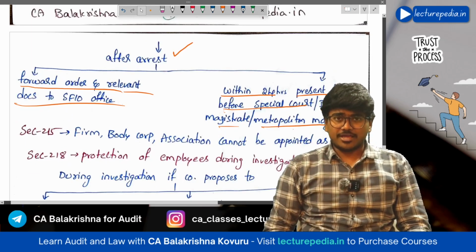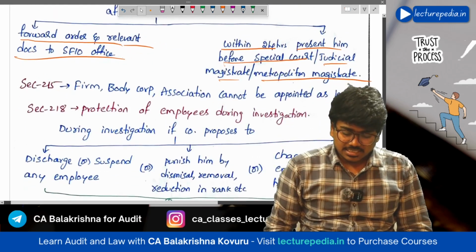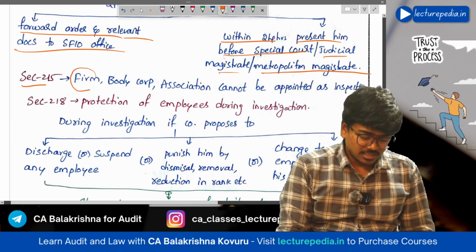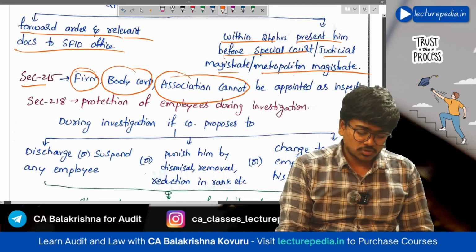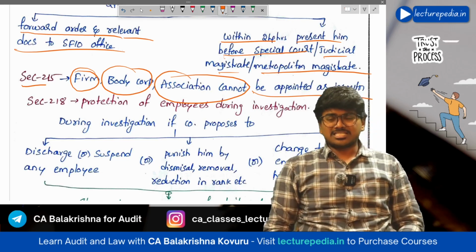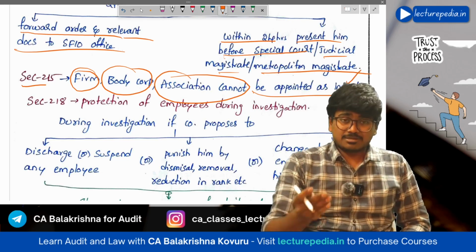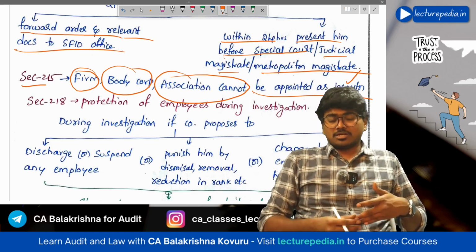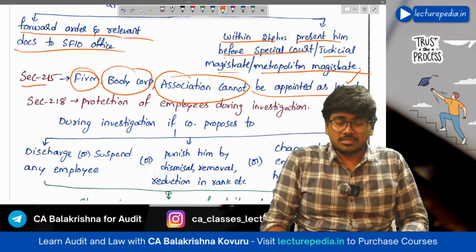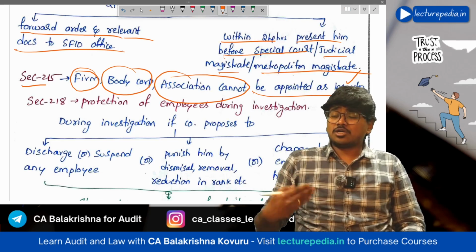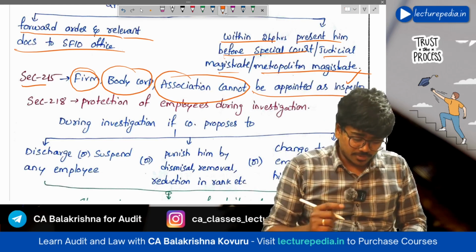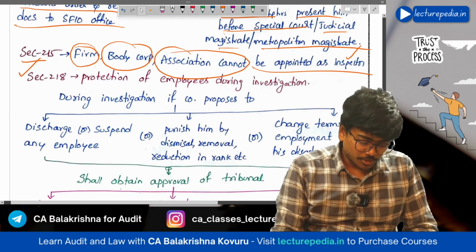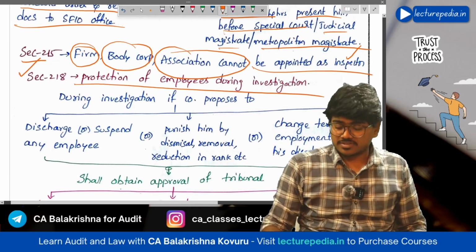So this is the investigation by SFIO. Next, section number 215, a small section which states that a firm, body corporate, or association cannot be appointed as an inspector. That means an inspector must be an individual. You cannot appoint a firm, body corporate, or association as an inspector for conducting investigation. Hope that is clear.